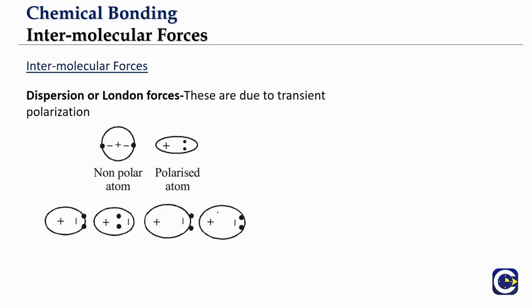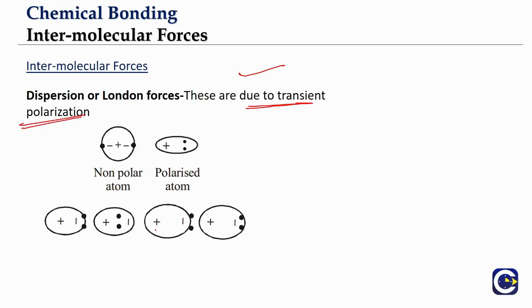First we will begin with the dispersion forces or the London forces. What is the reason for these dispersion forces or London forces? These are in fact some of the very common van der Waals forces that we will talk about. The reason for these dispersion forces or London forces is what we call transient polarization. What do you mean by this transient polarization?